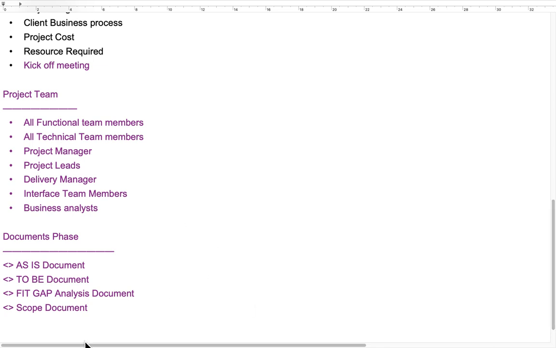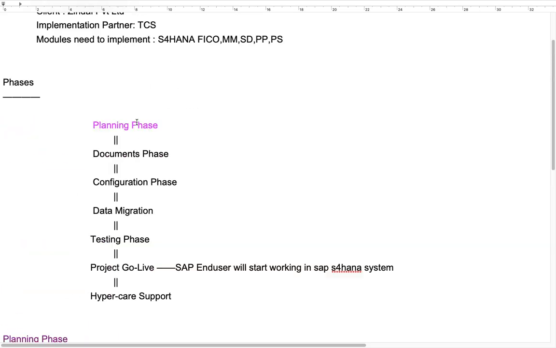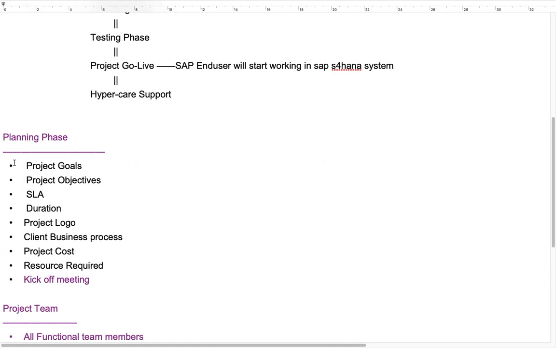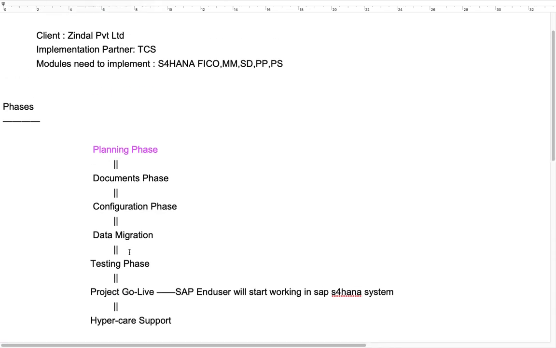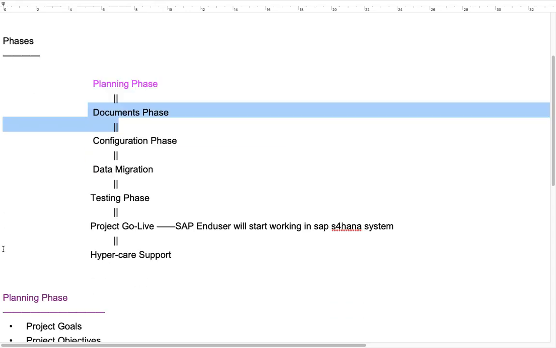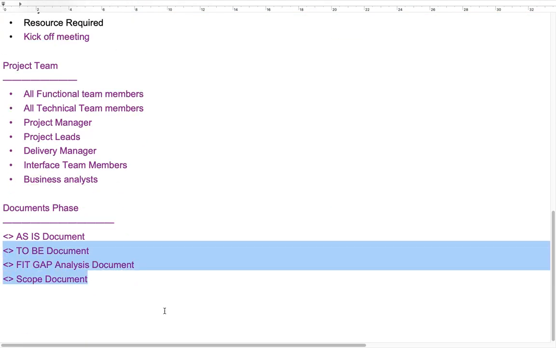These are the major documents that we have to know. Once the planning phase is completed, that means all of this is completed and the initial discussions are done, then we come to the document phase. Here are some of the documents that we have to prepare.